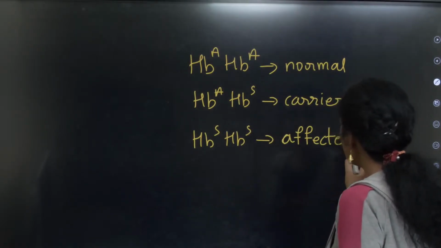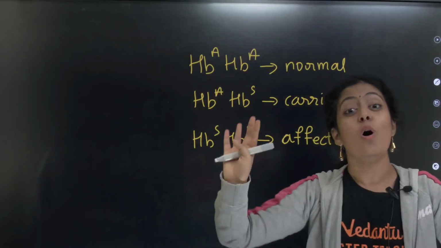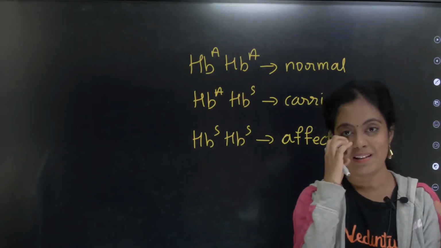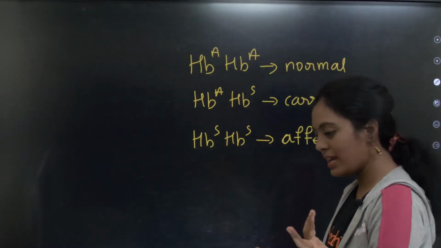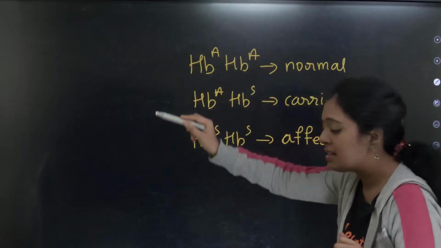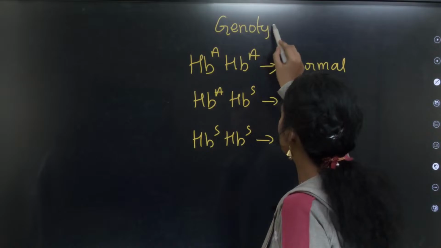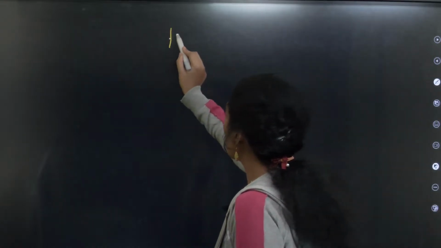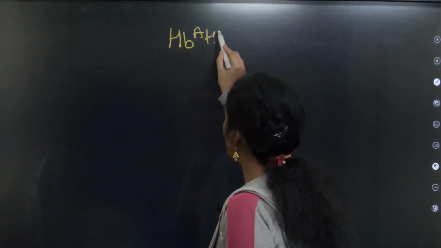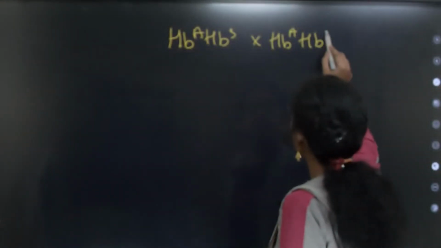A person is affected when both the parents are carriers or when both the parents are affected. So this doesn't normally happen. It's a recessive disease. Did everyone note these genotypes for sickle cell anemia? Now let's take a simple cross. Both the parents are carriers, HBAS, HBAS.